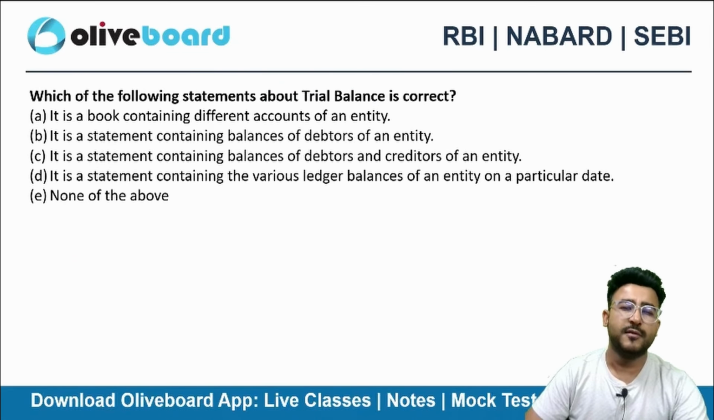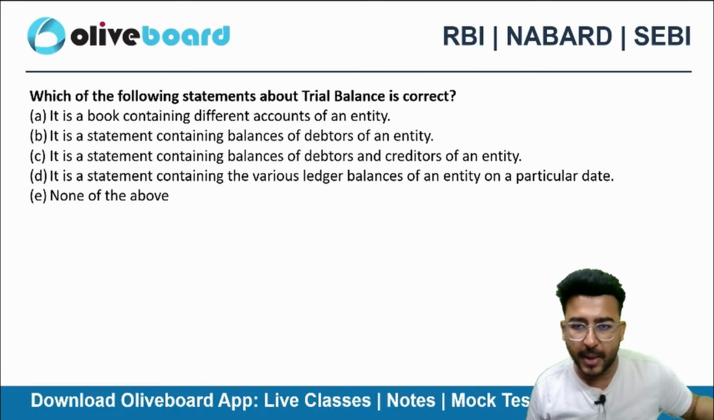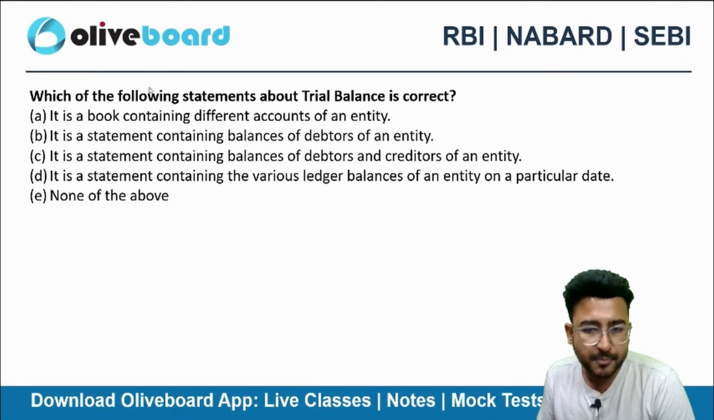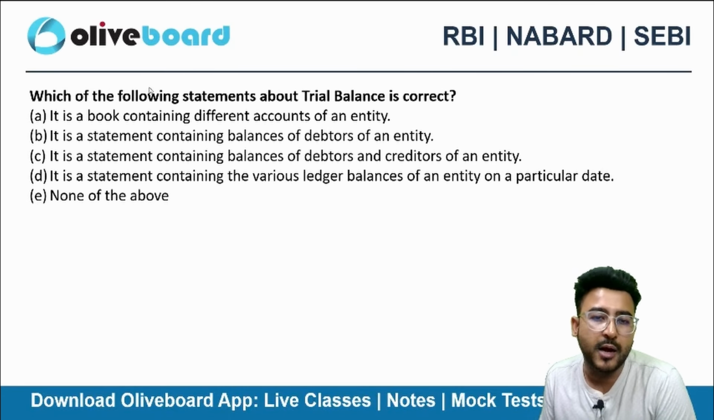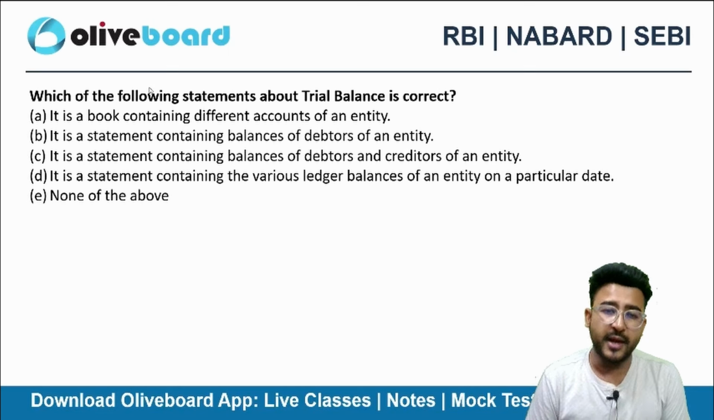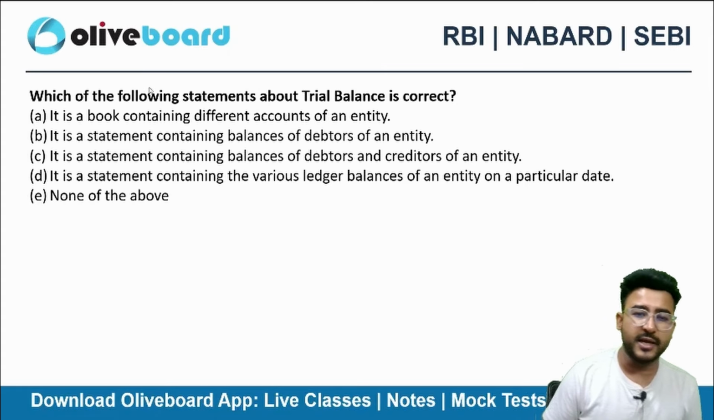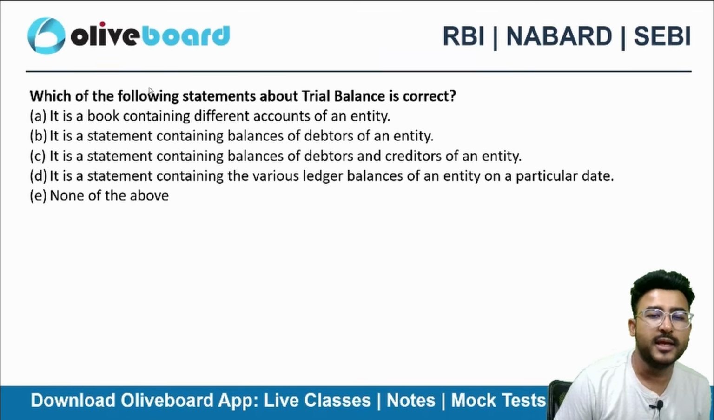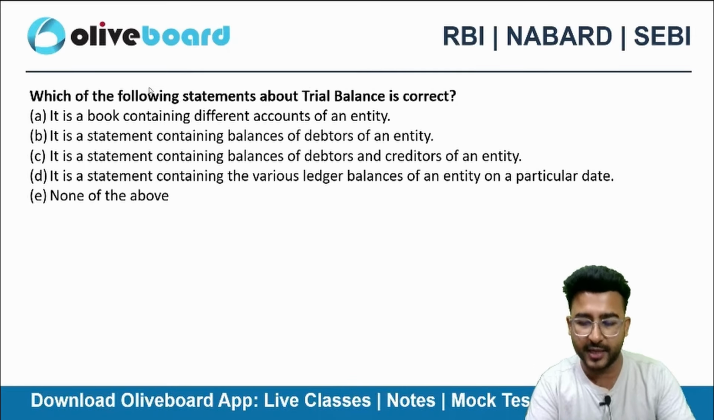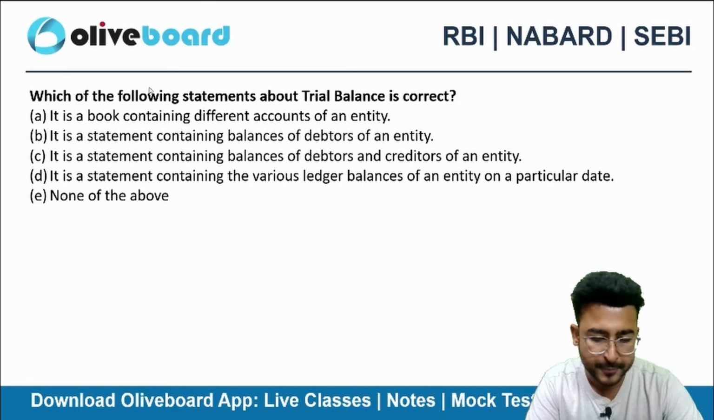Next one. Which of the following statements about trial balance is correct? It is a book containing different accounts of an entity. It is a statement containing balances of debtors of an entity. It is a statement containing balances of debtors and creditors of an entity. It is a statement containing various ledger balances of an entity on a particular date. None of the above.